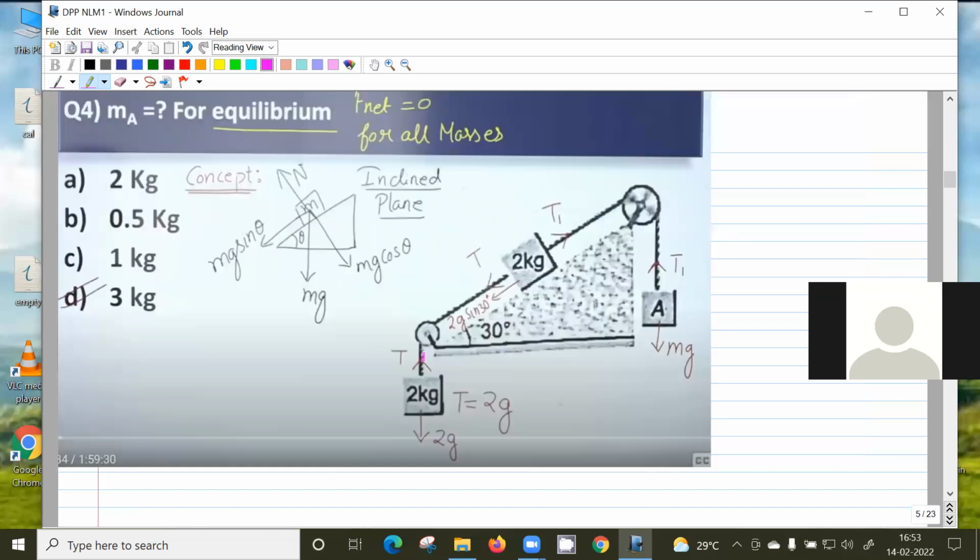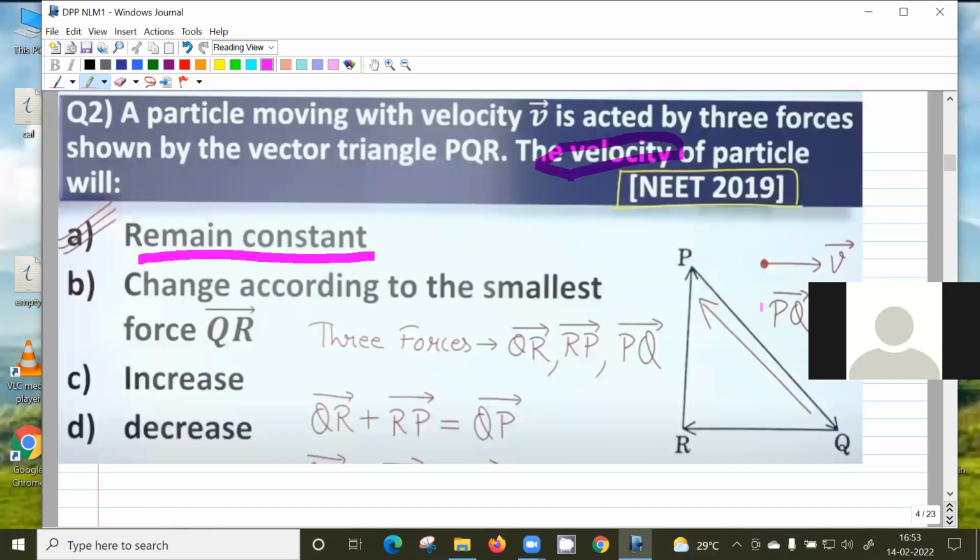Yes, sir. Right. But suppose this thing is not getting closed, suppose this is open, then it will move with some acceleration, and the velocity will increase. But here the triangle is closed.